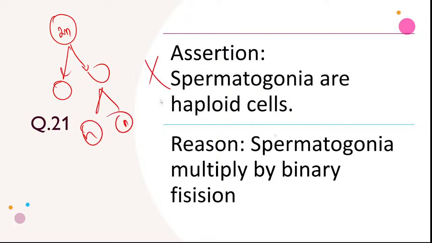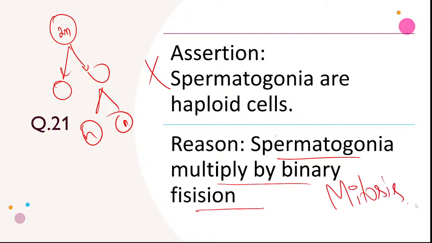So this is wrong. Reason: spermatogonia multiply by binary fission. It's a kind of binary fission, but it is mitosis, meaning two divisions take place and form two cells. So the reason is correct, the assertion is wrong.